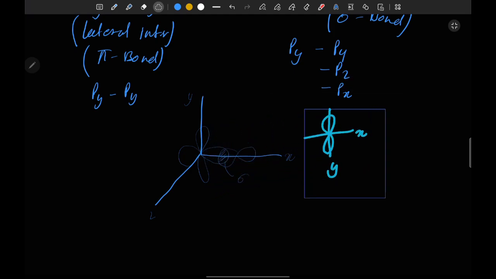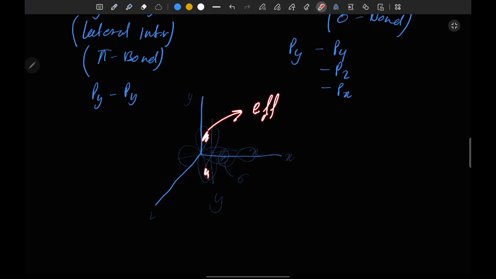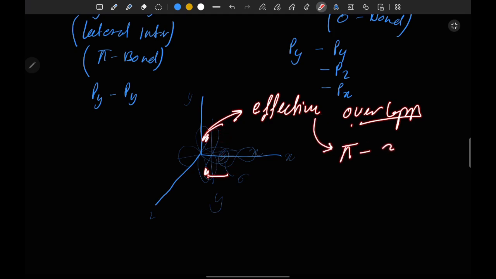Wait, let me zoom it, to make the orbitals comparable in size. Yeah. Now they both are in the same direction, that is y, and they have 2 points of contact, 1 and 2. We have 2 points of contact, first point of contact and second point of contact. So this is going to give an effective overlapping, okay. And here we have 2 points of contact, so it will form a pi bond, okay.